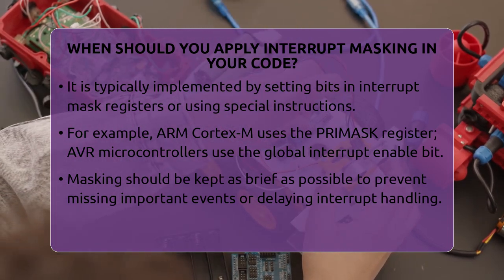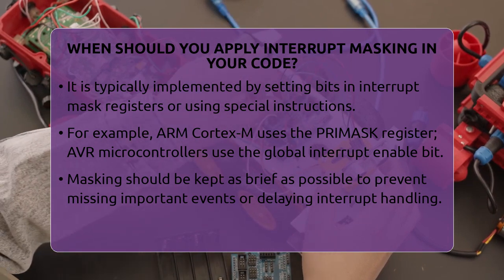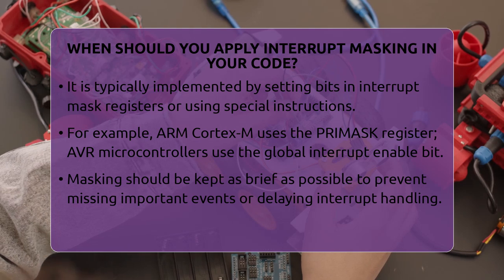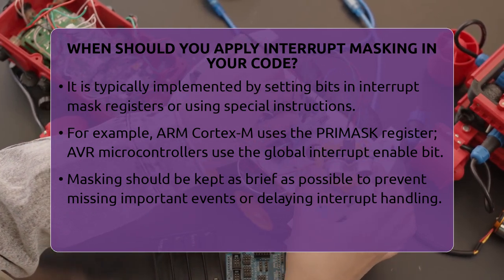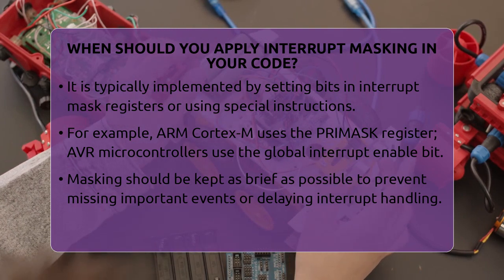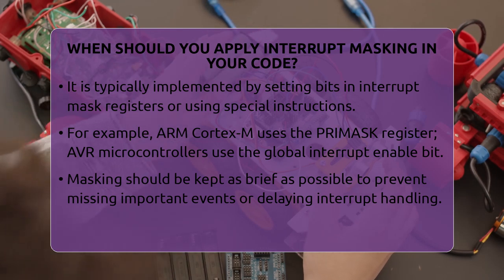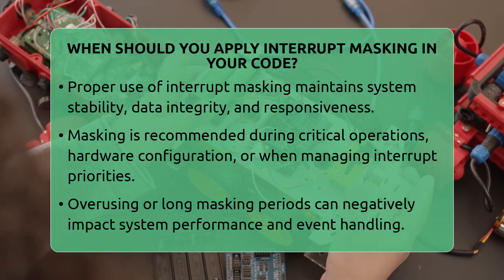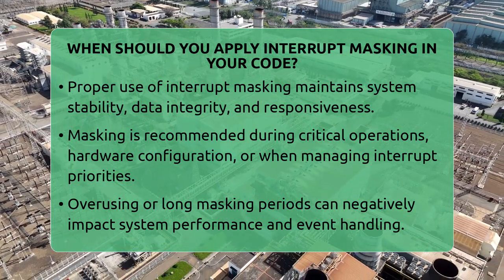In most systems, masking is done by setting bits in specific interrupt mask registers or by using special instructions. For example, in microcontrollers based on the ARM Cortex-M architecture, setting the PRIMASK register disables all interrupts except the non-maskable ones. In AVR microcontrollers, clearing the global interrupt enable bit masks all interrupts.